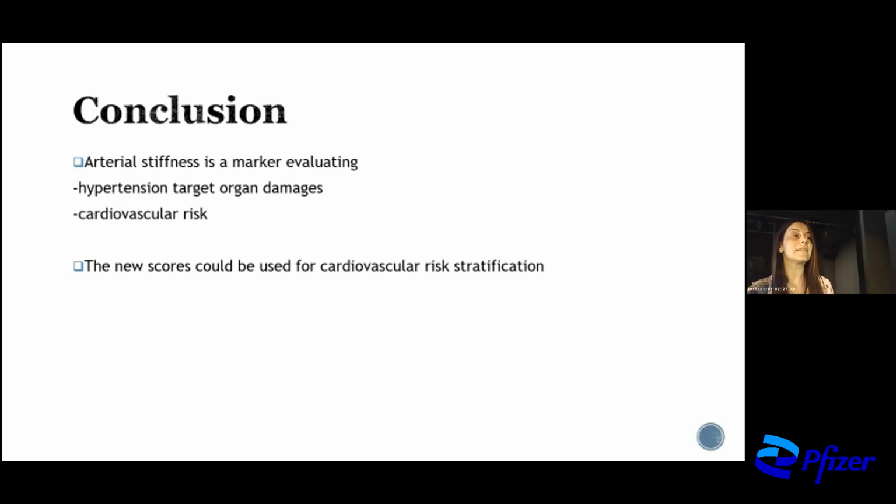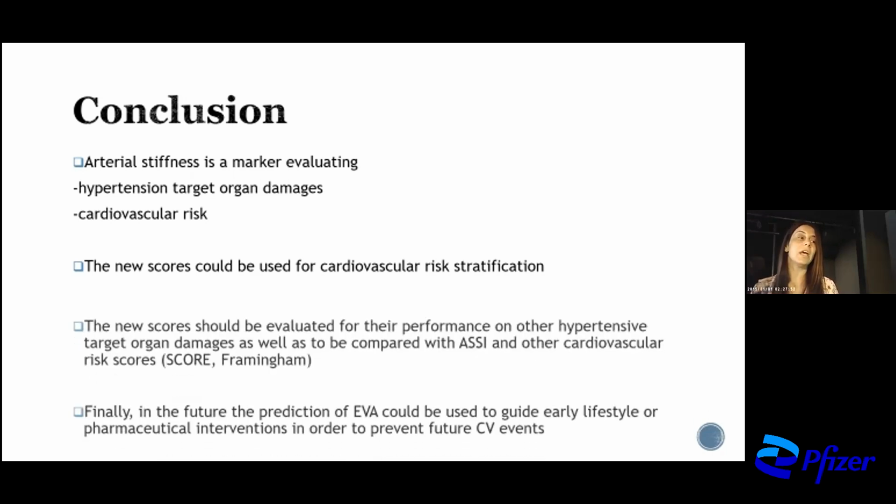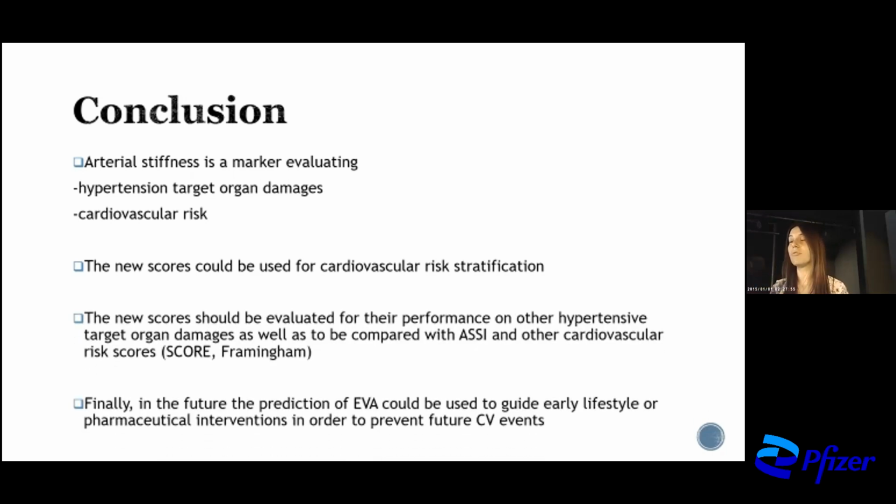So to conclude, arterial stiffness is a marker evaluating hypertension, target organ damages, and cardiovascular risk. The new scores could be used for cardiovascular risk stratification. And of course, we should have extra research and evaluate these scores for their performance on other hypertensive target organ damages, as well as to be compared with ASI and other cardiovascular risk scores, such as the SCORE and Framingham. And finally, in the future, the prediction of EVA could be used, and we hope that it will be used to guide early lifestyle or pharmaceutical interventions in order to prevent future cardiovascular events.